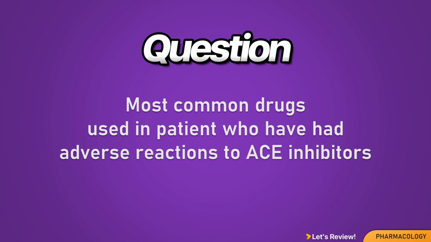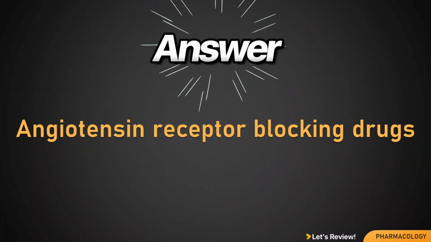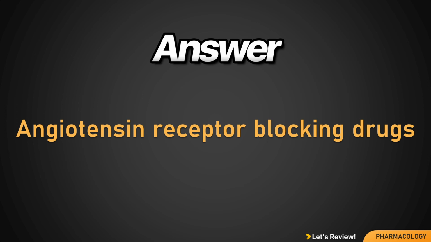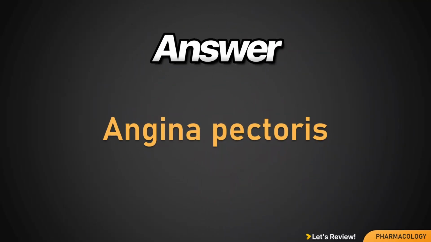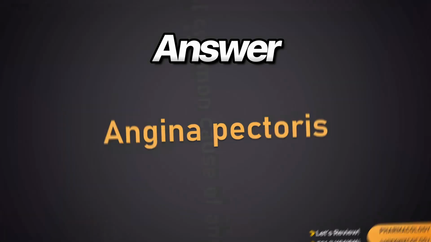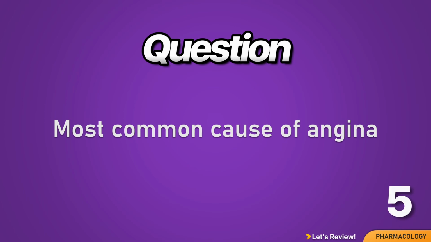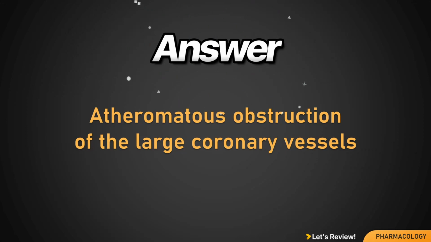Most common drugs used in patients who have had adverse reactions to ACE inhibitors. Angiotensin receptor blocking drugs. Most common condition involving tissue ischemia in which vasodilator drugs are used. Angina pectoris. Most common cause of angina. Atheromatous obstruction of the large coronary vessels.